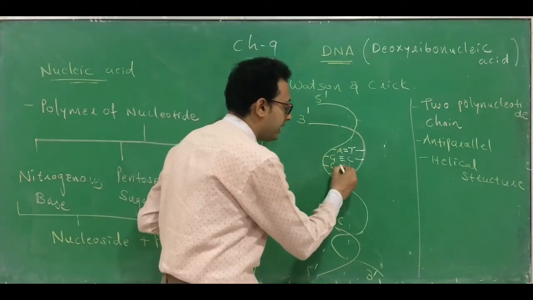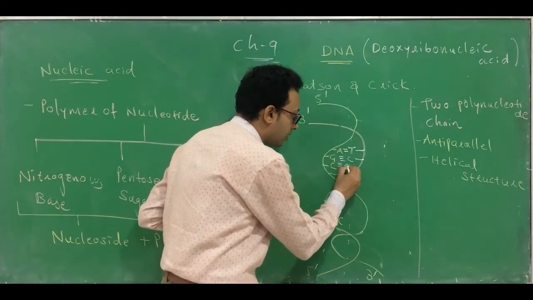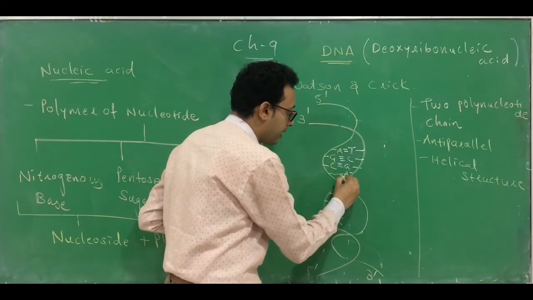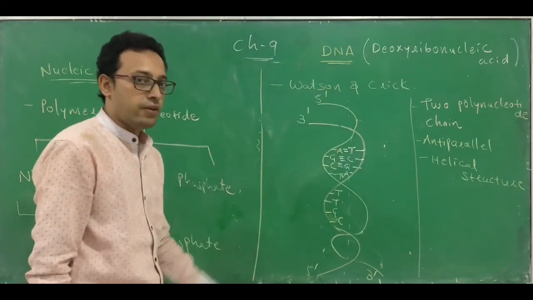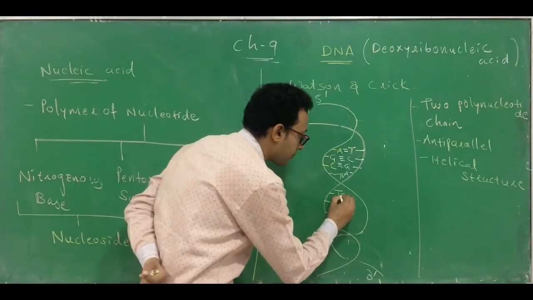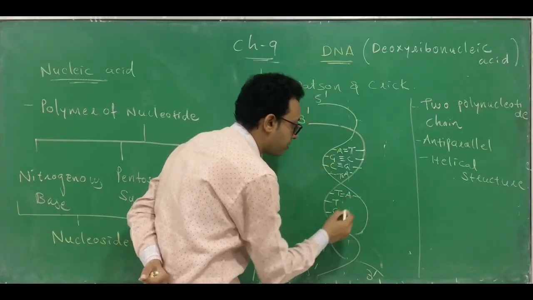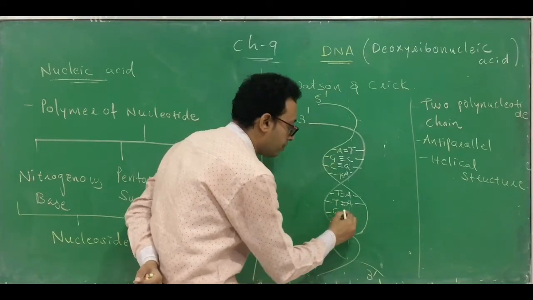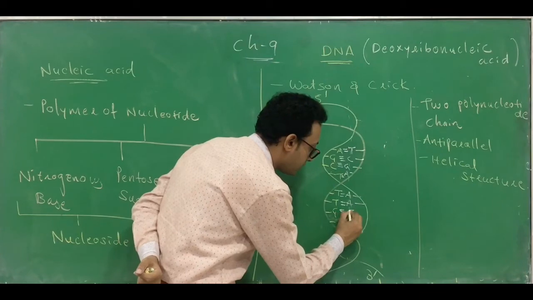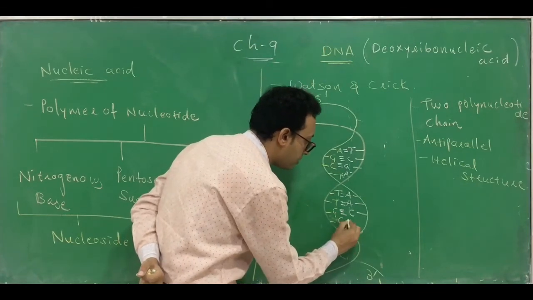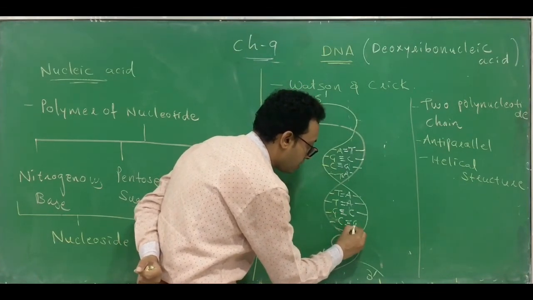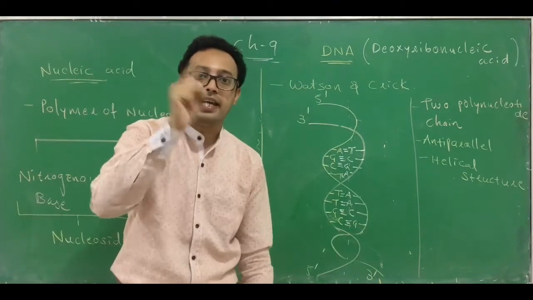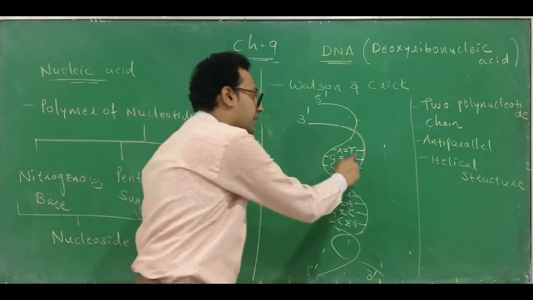Similarly, vice versa, C combines with G by 3 hydrogen bonds and T combines with A by 2 hydrogen bonds. T combines with A with 2 hydrogen bonds, G combines with C with 3 hydrogen bonds, C combines with G with 3 hydrogen bonds. Remember, adenine A is always joined with T.